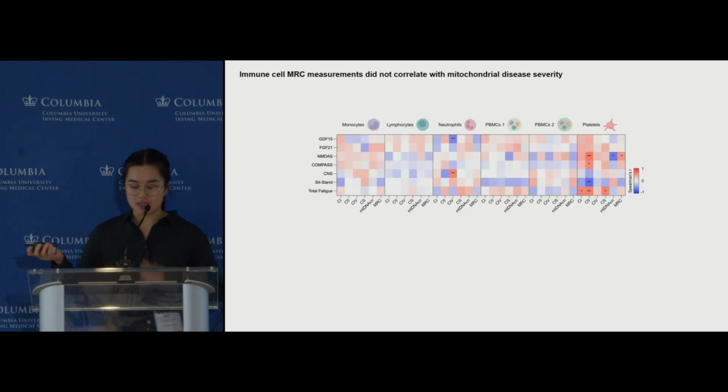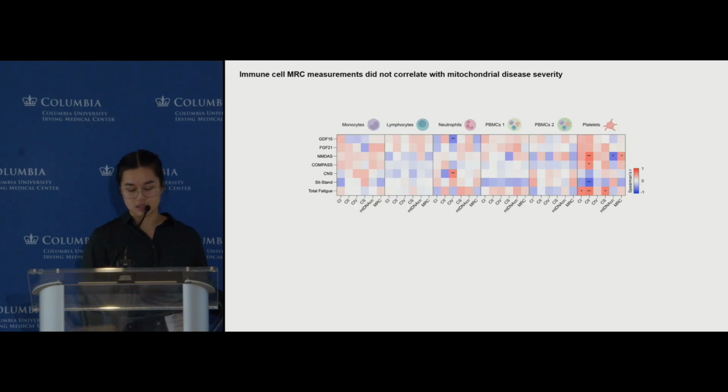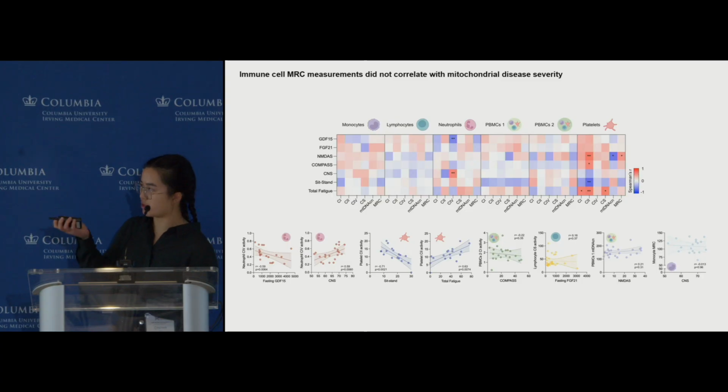Not surprisingly, given the lack of differences between control and mitochondrial disease in MRC and immune cells, we also didn't see a correlation between the MRC and the individual variables of each cell type with the mitochondrial disease symptom measures, as well as the biomarkers GDF15 and FGF21, across the variables and across symptom measures, with the exception of maybe the platelets and neutrophil complex 4 activity. And we can see this more clearly here with the significant correlations in the platelets and the neutrophils only, but across the other cell types, we do not see a correlation between MRC and the symptom measures.